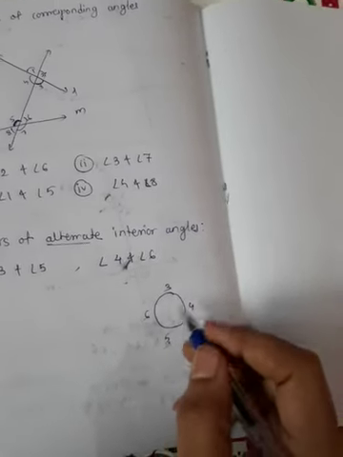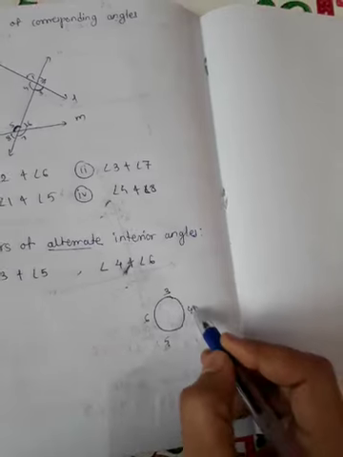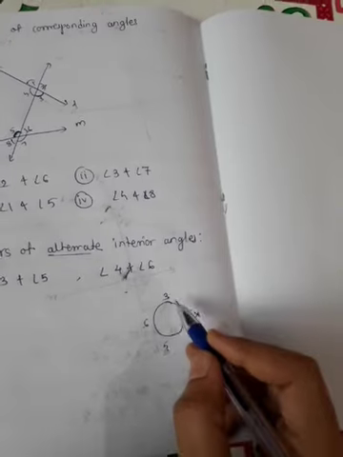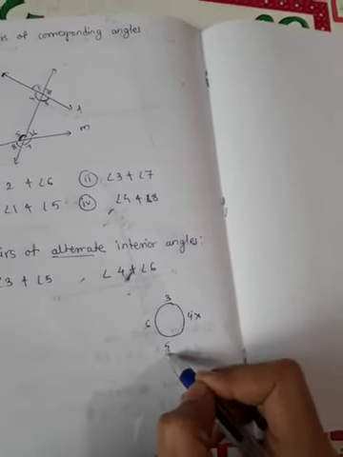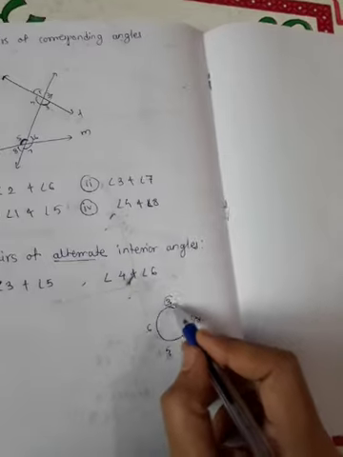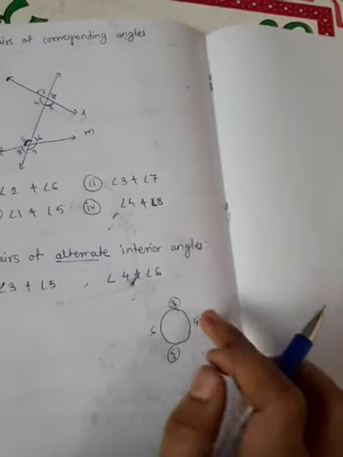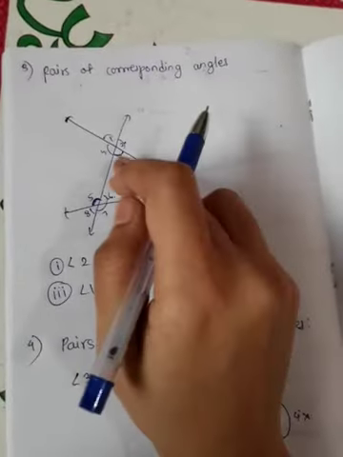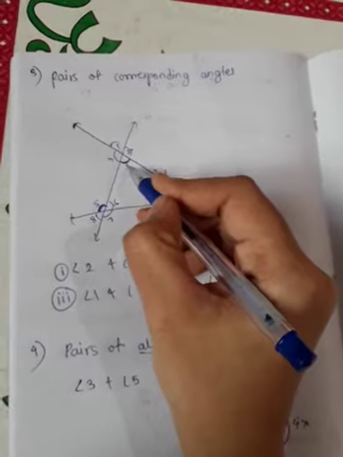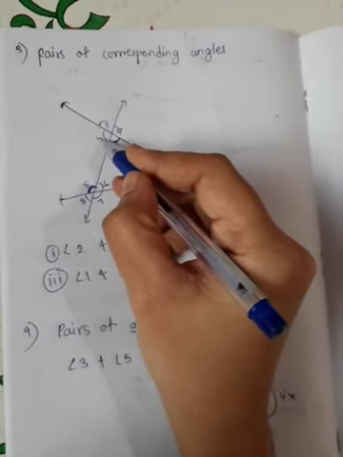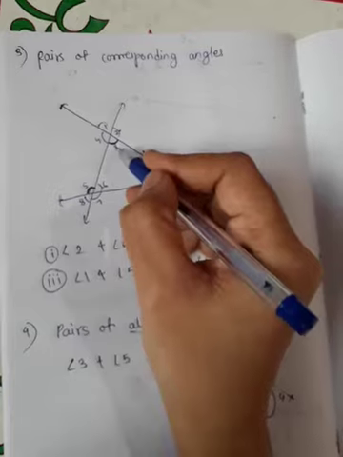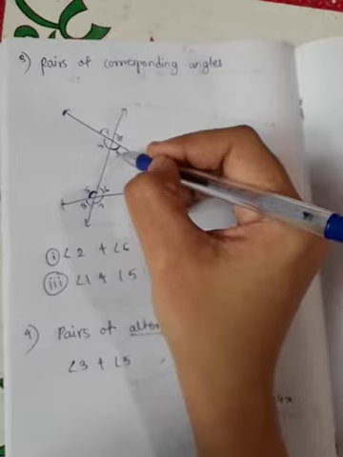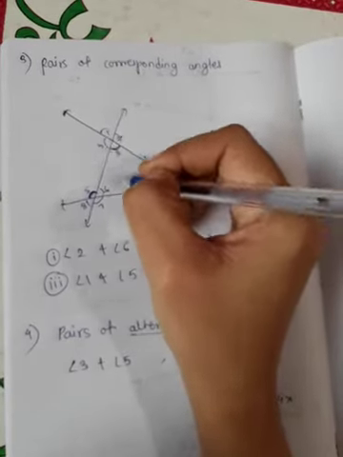So why that? Because after 3 you skip one position and take the next. Therefore here 5 is an alternate of 3, because after 3 you skip one position and take the next. So 3 and 5 are alternate. Similarly after 4 you skip one and go to the next. So here 4 and 6 are alternate.